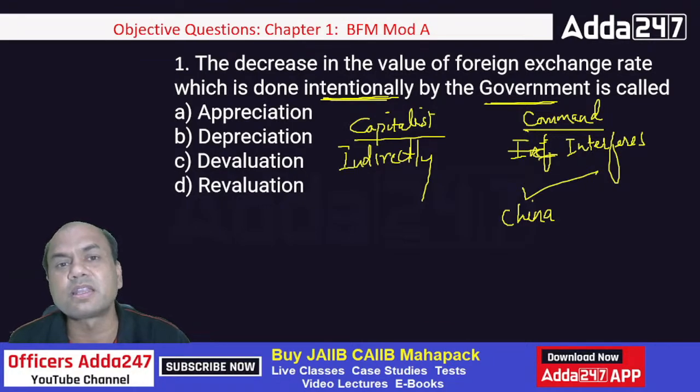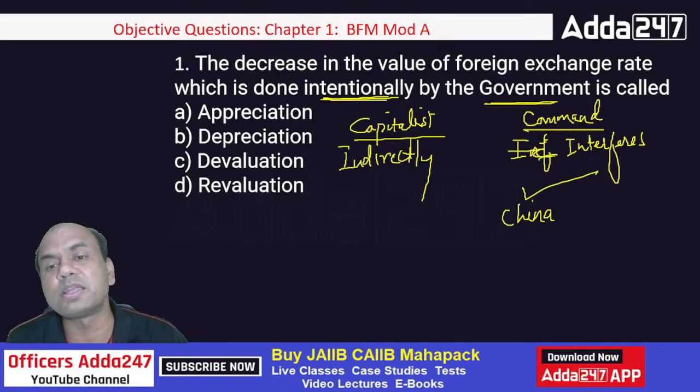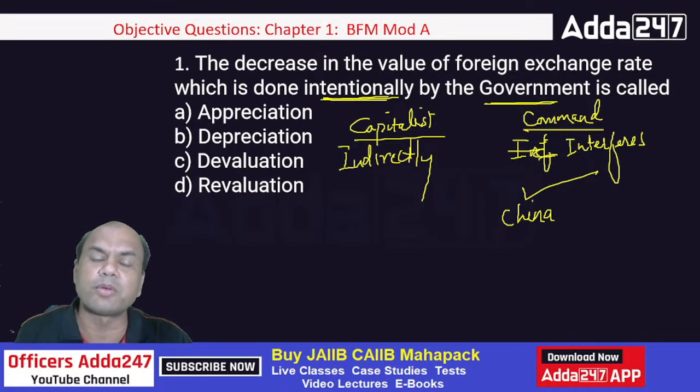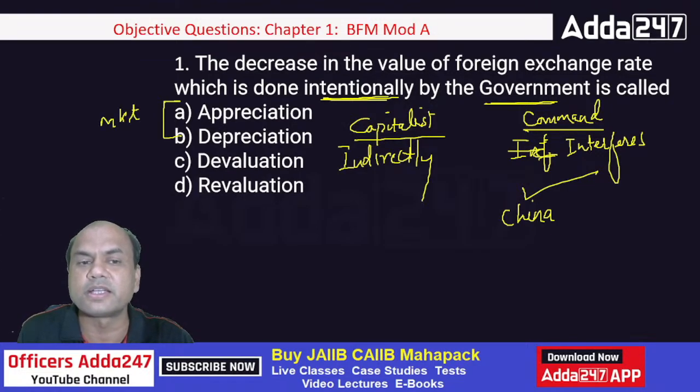Those countries which are in regular trade in this world. So China interferes heavily. Japan also, they reduce their rates whenever they want. They actually have reduced their rates many times. So China is the main culprit over there. So where it is done intentionally by the government, it is known as what? Appreciation, depreciation, devaluation, revaluation. Now remember, 2 points. A and B are related to market. Here the rates are decided by the market, and here the rates are decided by the government.